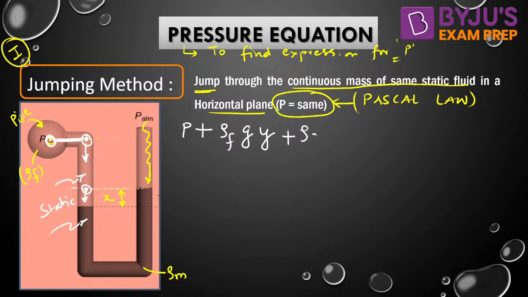And we are still traveling in rho F into G into now X. Here, can jumping be allowed between these 2 points? Can we jump? Yes, now we can jump. So, if we jump between these 2 points, we are here now in the right limb, but we are still having the same pressure value. Are you getting it? We will not change the expression for the pressure, but we will jump from left limb to the right limb.